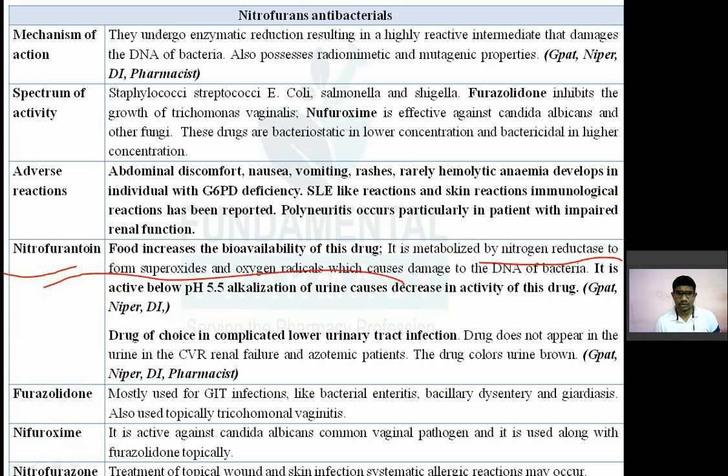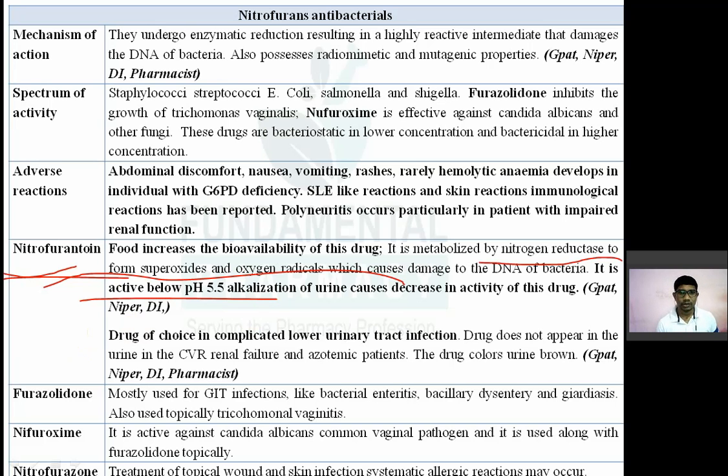Now, all these nitrofurantoins are active only below pH 5.5. So they are active in acidic pH. Nitrofurantoins are active only in acidic pH. If they go into basic pH, they will not have their antibacterial effect.